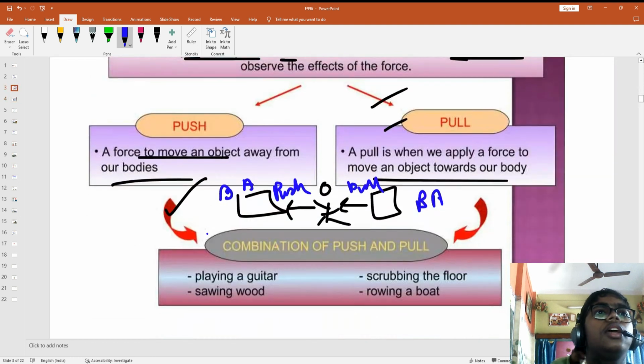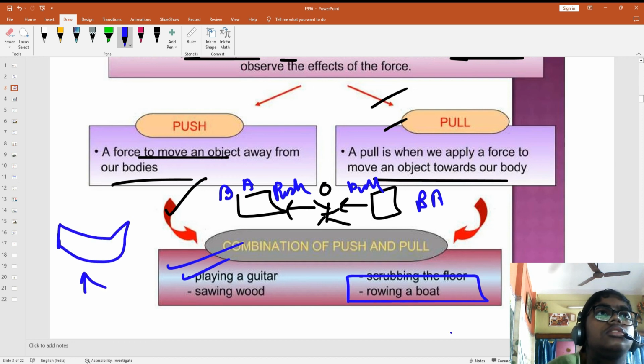Okay. Now, a combination, like you have seen when you are rowing a boat, right? When we are pushing this, that is a push. Yes, when we are playing a guitar, at that time we are pulling the strings. Sawing wood, you are pushing the wood.